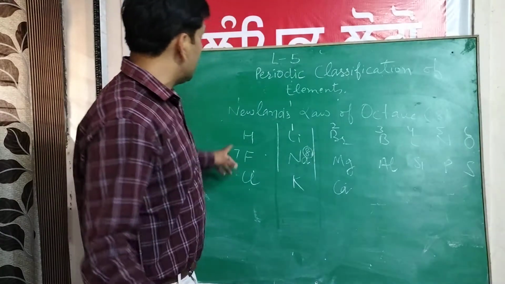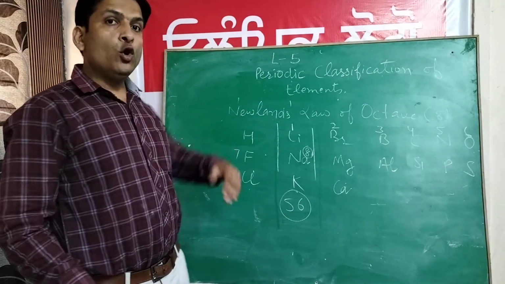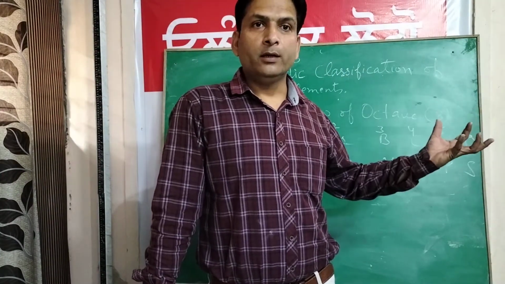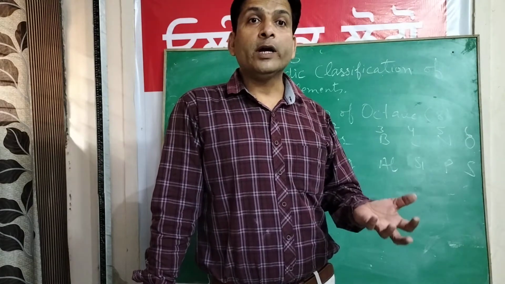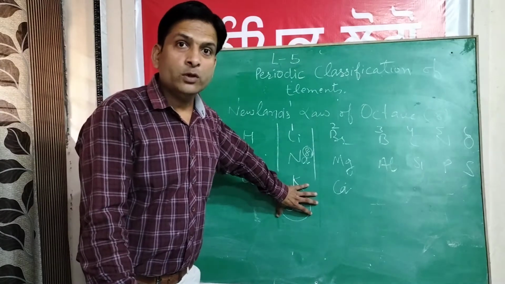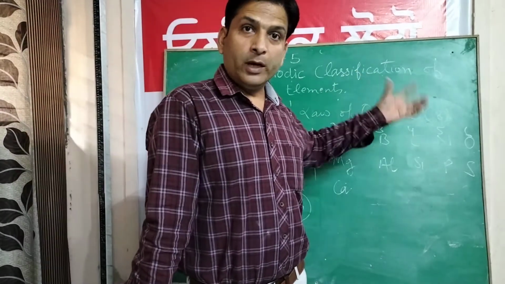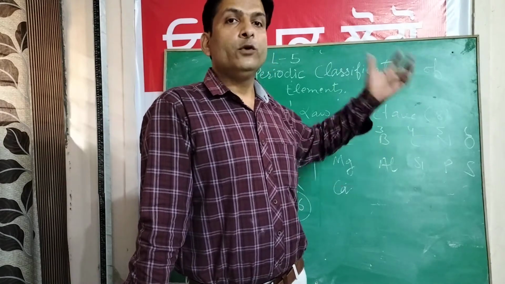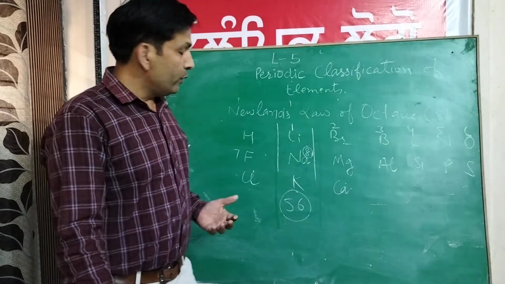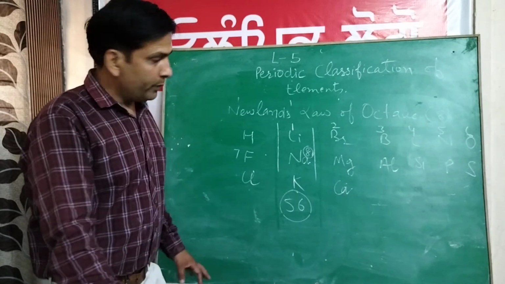The second was, he assumed that only 56 elements are there and no more elements would be discovered in the near future. As you all know, today we know 118 elements. But his assumption was not true. In future, so many elements were discovered and still the discoveries are going on. New elements are discovered and made. This was his second drawback.